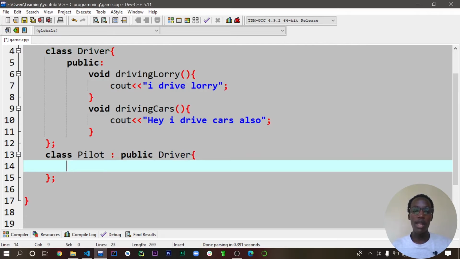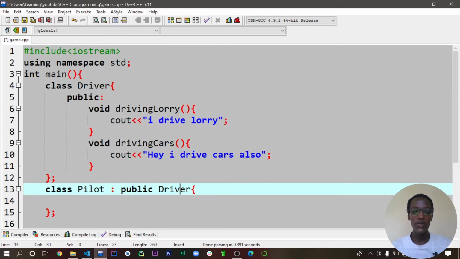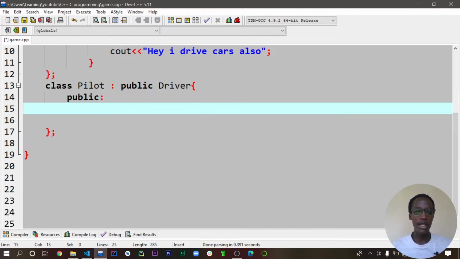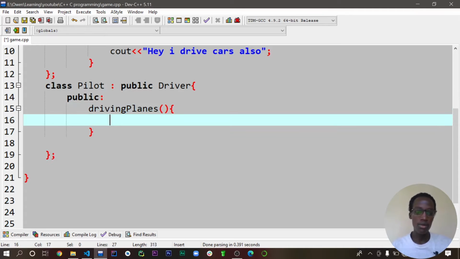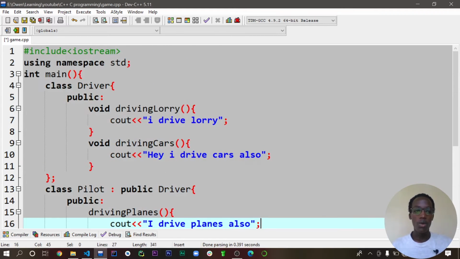So even if we don't put anything here, that means we will be able to inherit all these methods. So let's just give our driver one additional one. So we're going to say public. So let's give our pilot driving planes. So let's say our pilot is driving planes. Now let's just print out some words here. Let's say I drive planes also. Now once we're done with this, we are ready to call these classes.